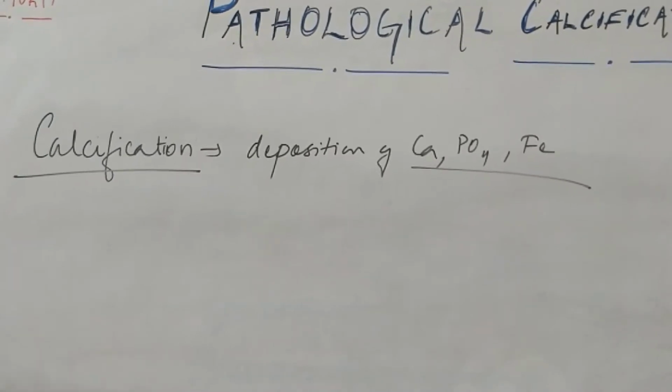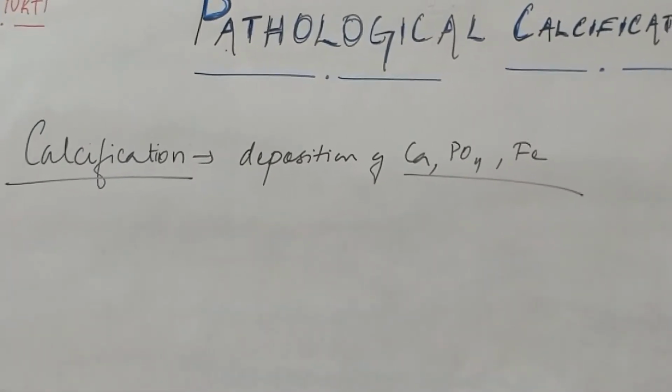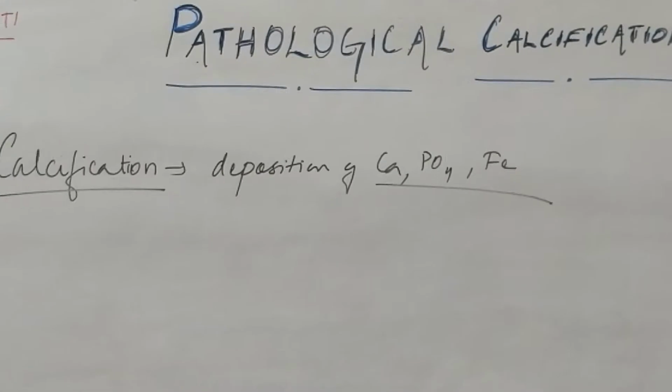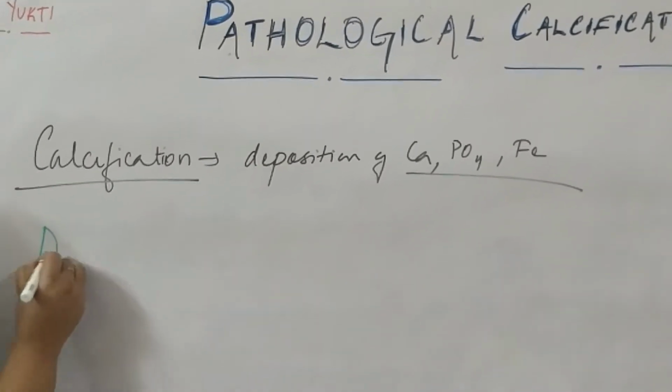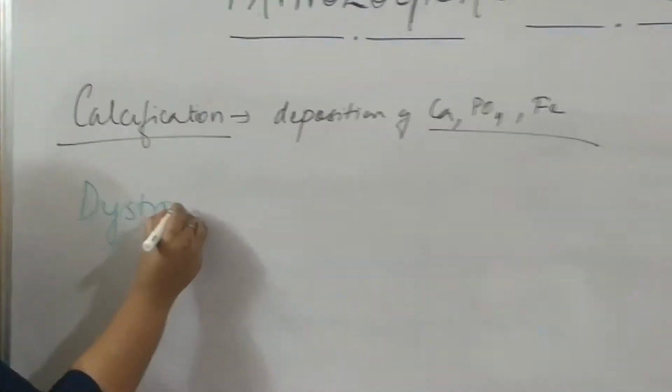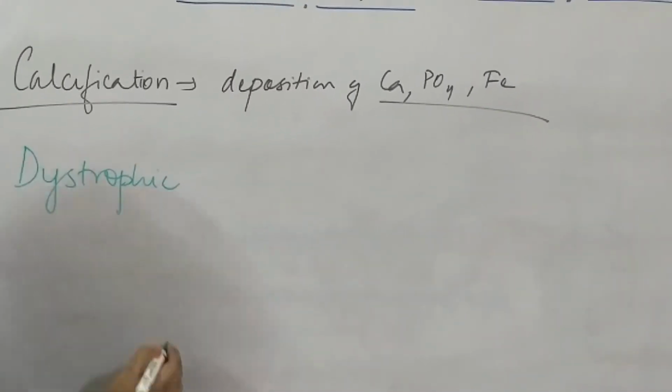There are mainly two types of pathological calcifications. One is dystrophic calcification and the other one is metastatic calcification.